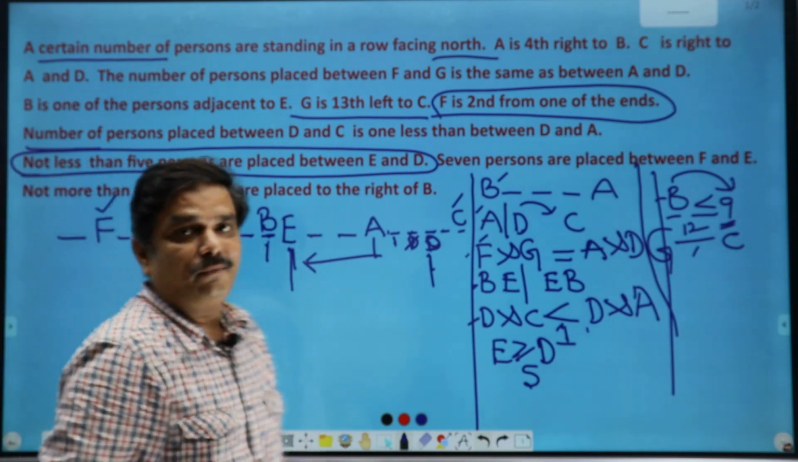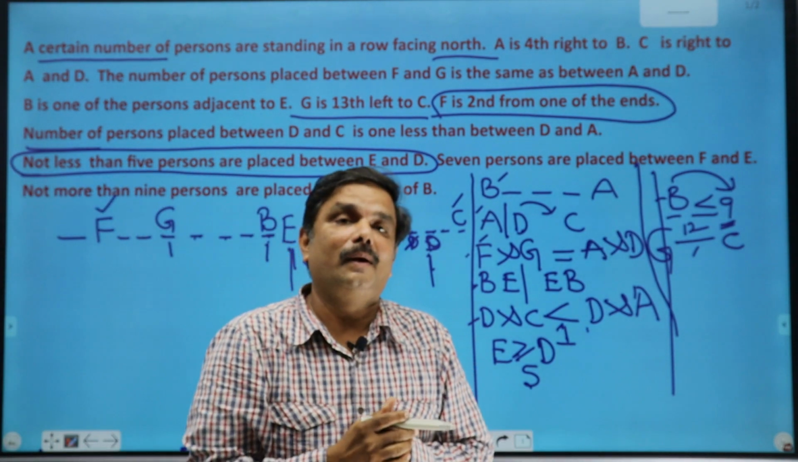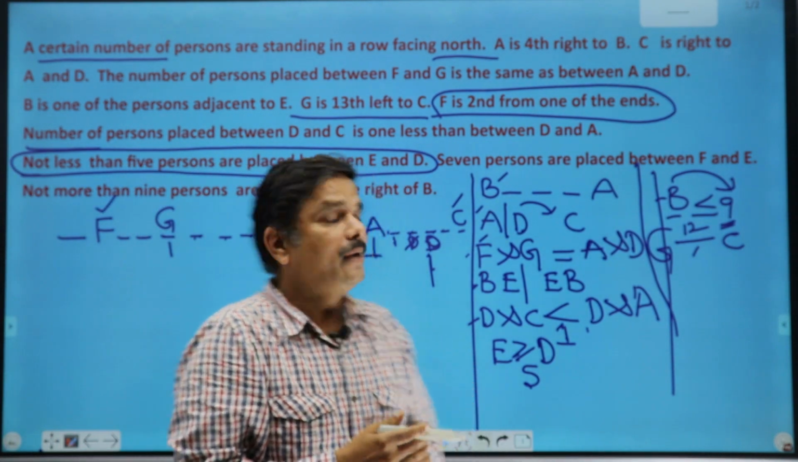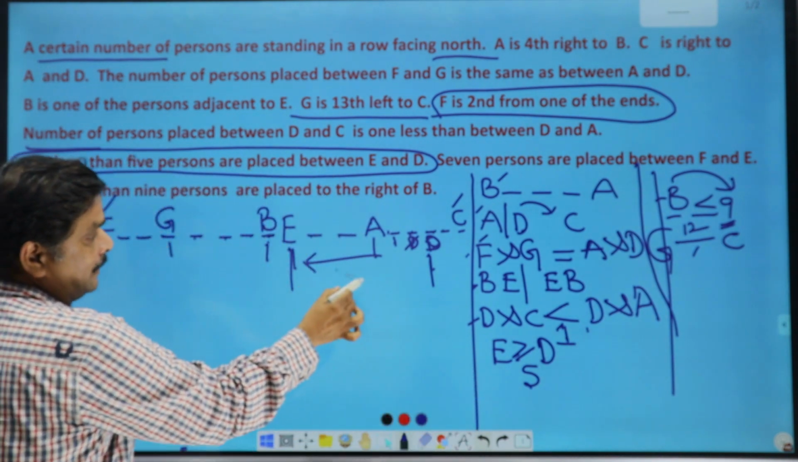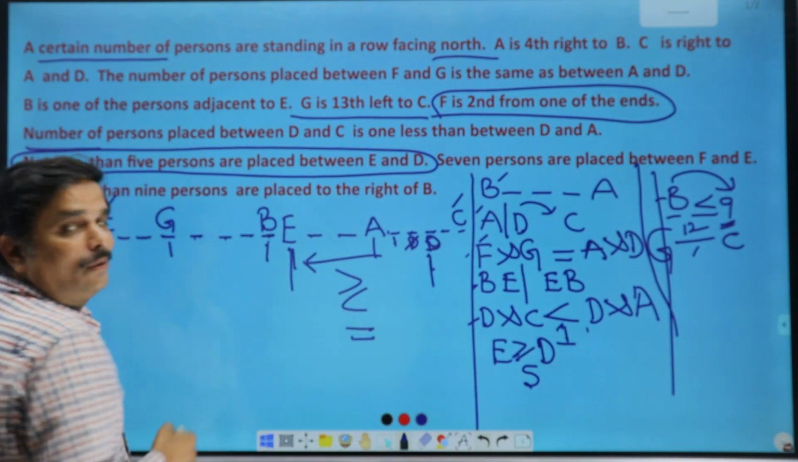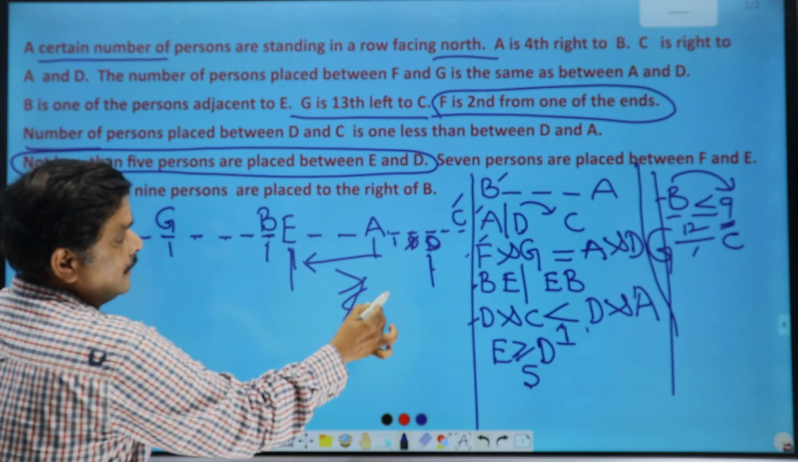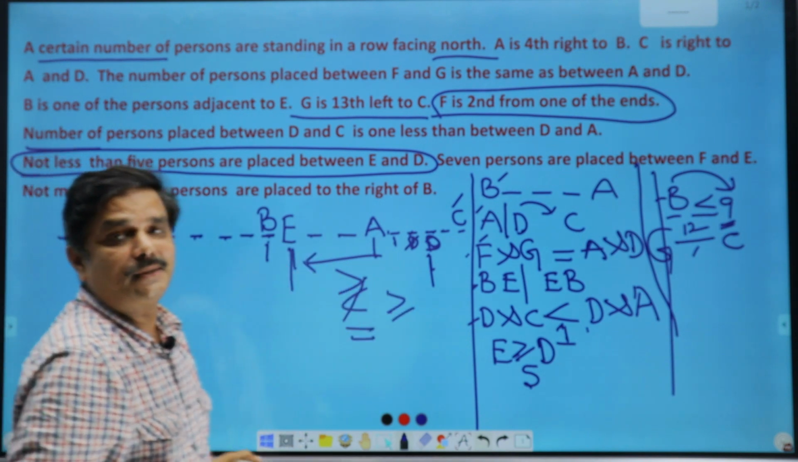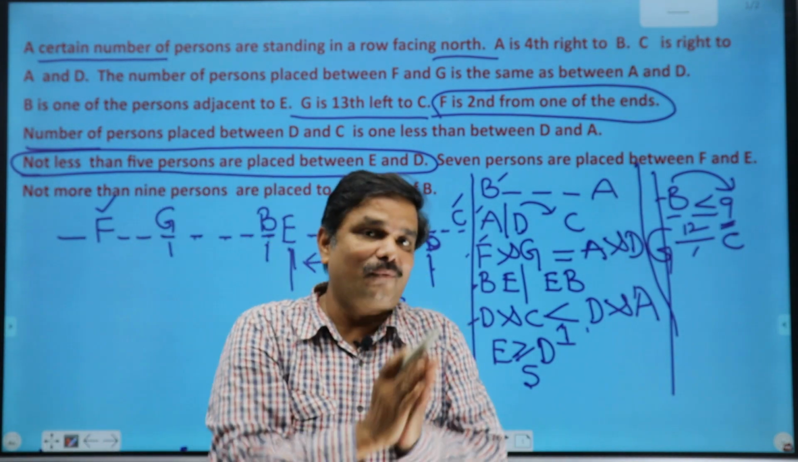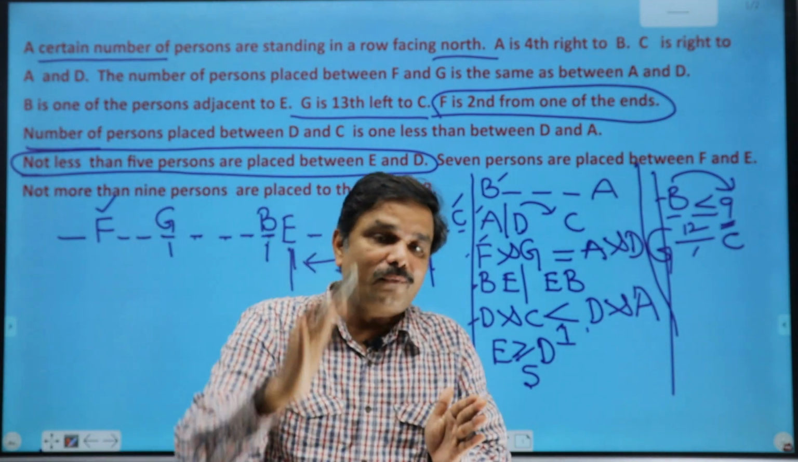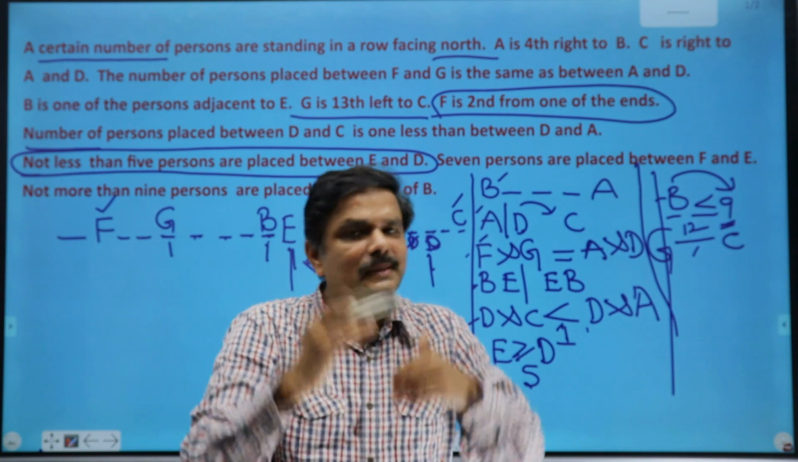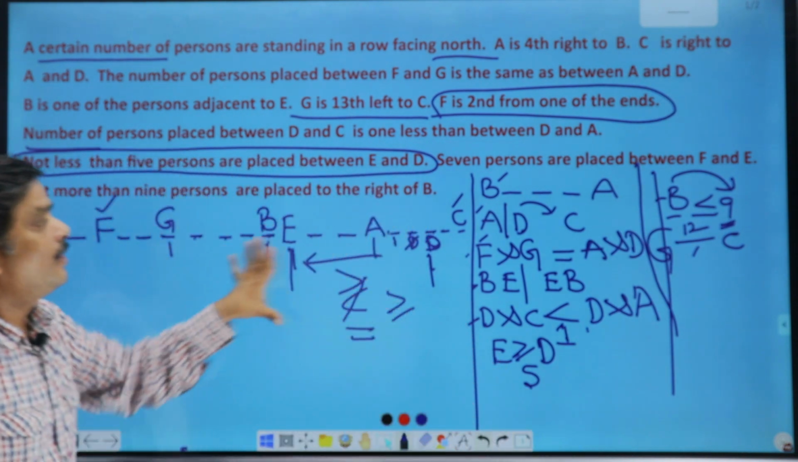Some students may be confused. In the probability chapter it will come. What do you mean by not less than 5? We have 3 mathematical symbols: greater than, less than, equal to. Right? So then not less than means greater than or equal to, as simple as this one. Not less than 5 means equal to 5 or greater than 5. This is how exactly we need to crack it.